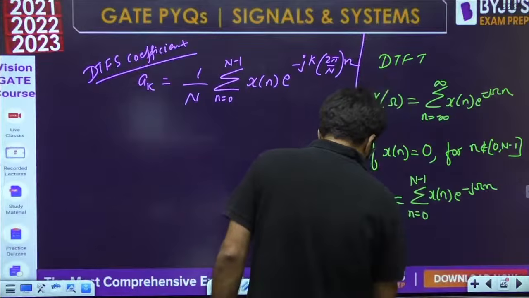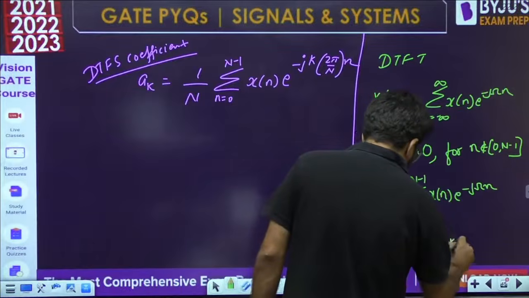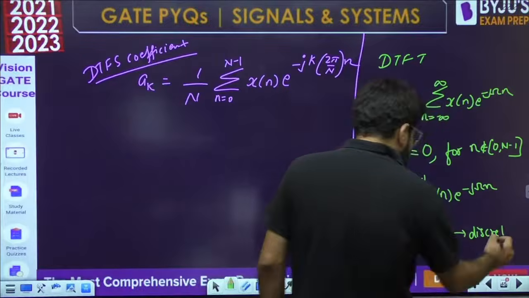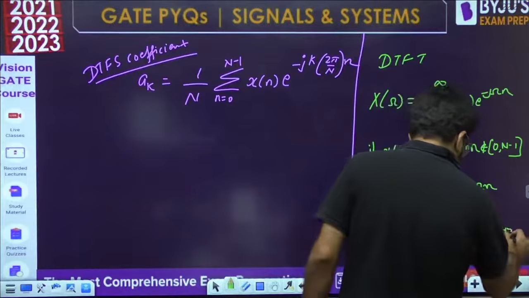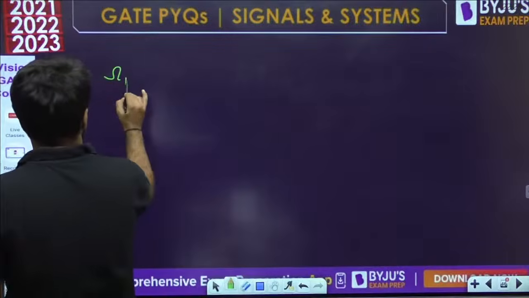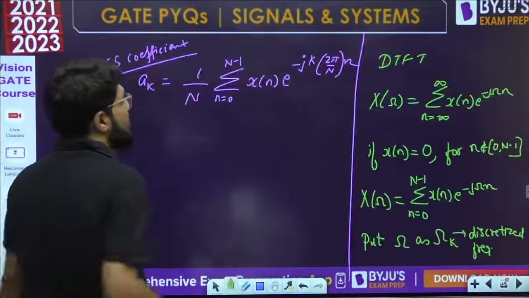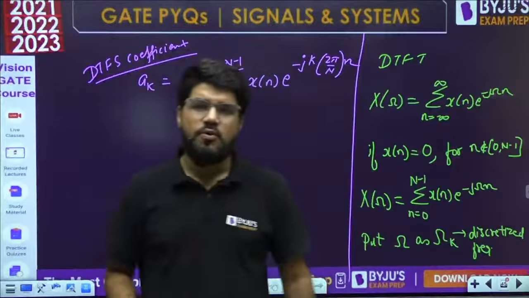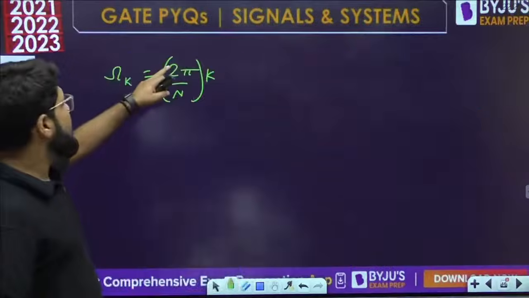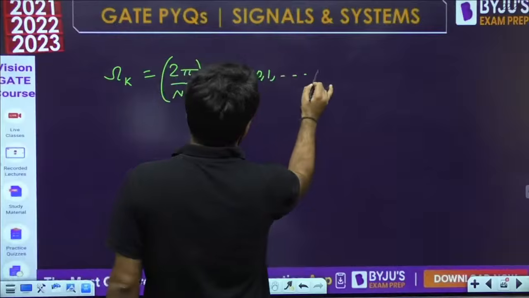Put ω as ω_k, which is known as the discretized frequency. What is the discretized frequency? ω_k we take as 2π/N times k, because any DTFT is always periodic with period 2π, so the complete period is divided by N samples, because the signal has total length N, times k, where k may be 0, 1, etc. up to N minus 1.